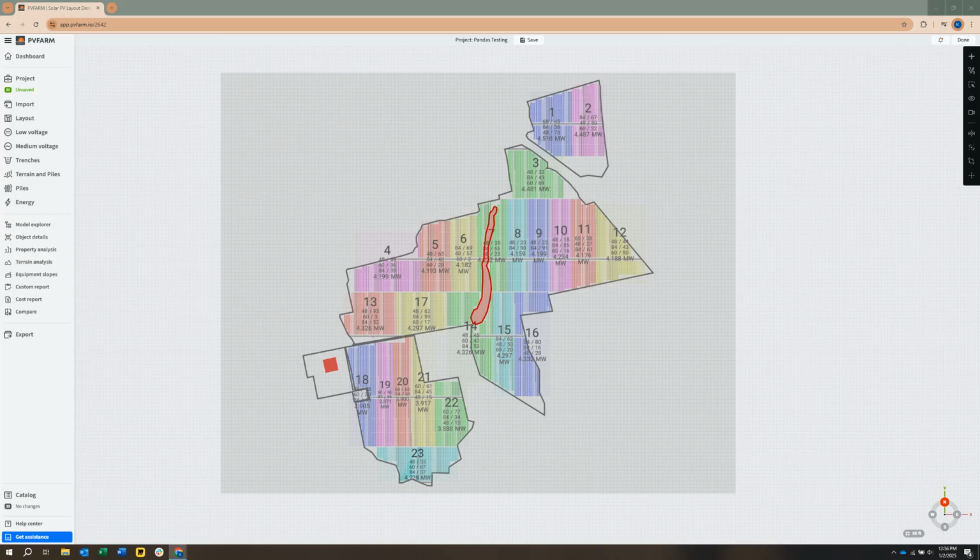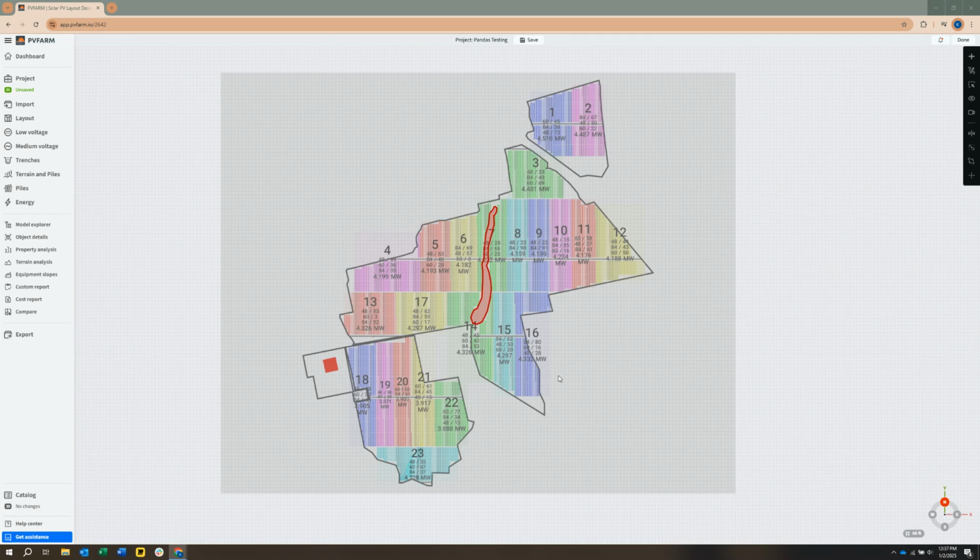Welcome to part 3 of the sub-areas playlist. In this section, we'll discuss using sub-areas for a drill-down analysis. We've covered a similar workflow to this in a previous video where we went over how to use string and central inverters in one layout.